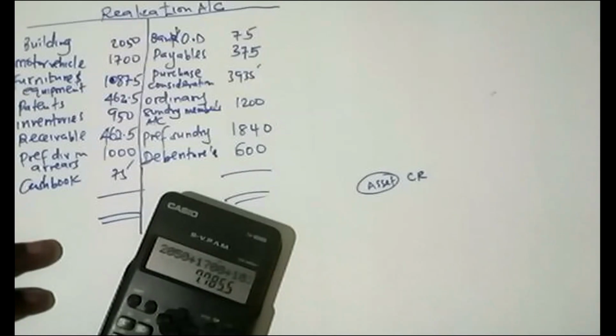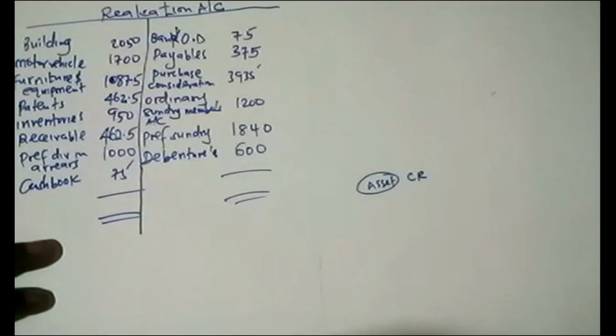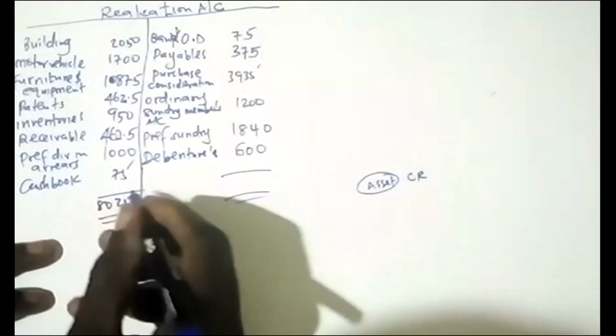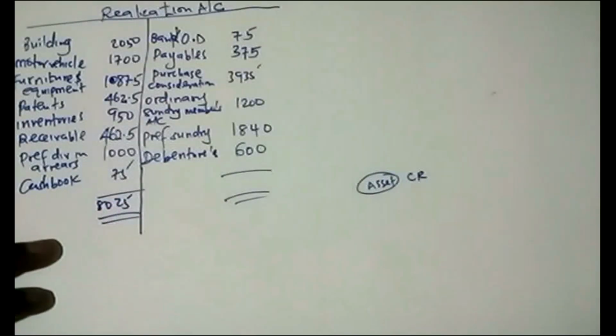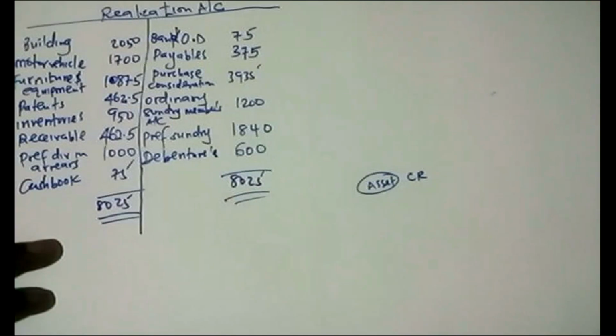Which total are you getting? 8025. Maybe there's something in my calculator I ignored, but that is 8025. And the credit side? The same, it's 8025. So that is fine.